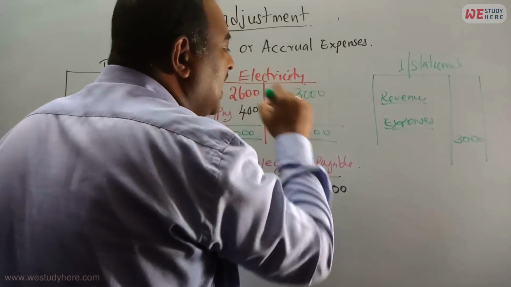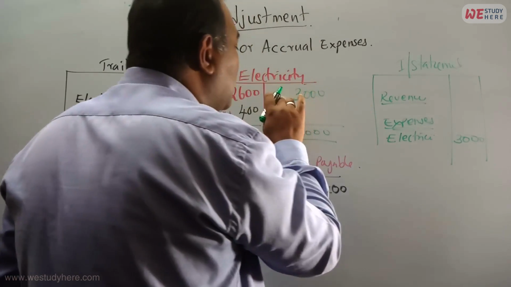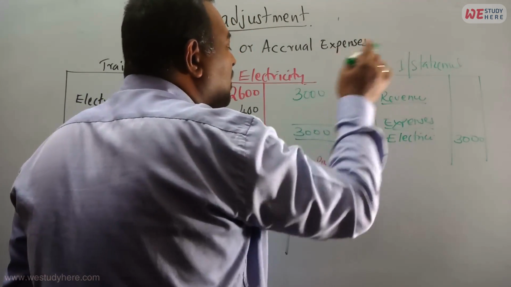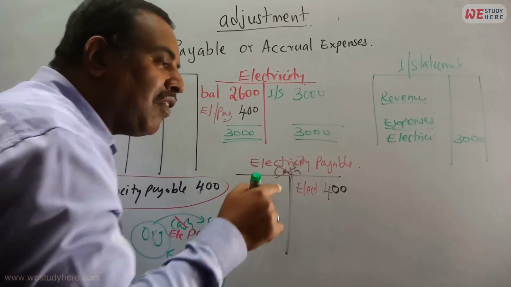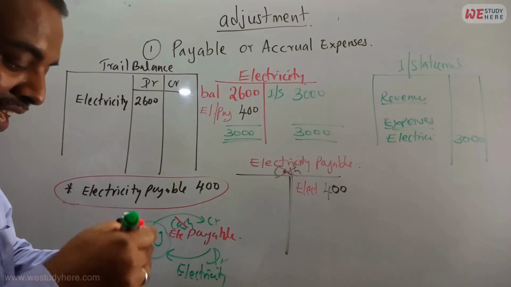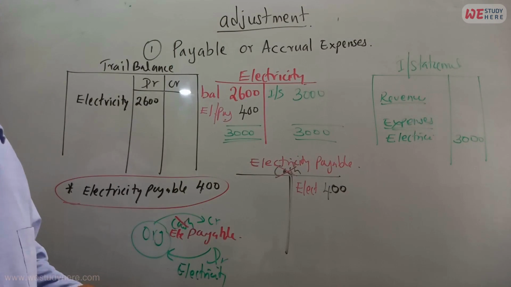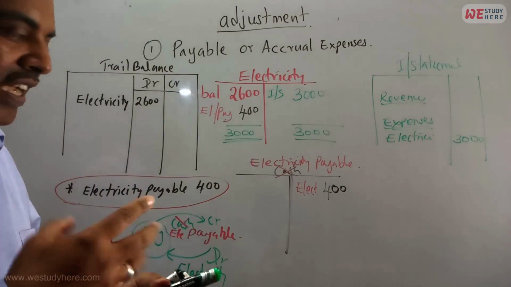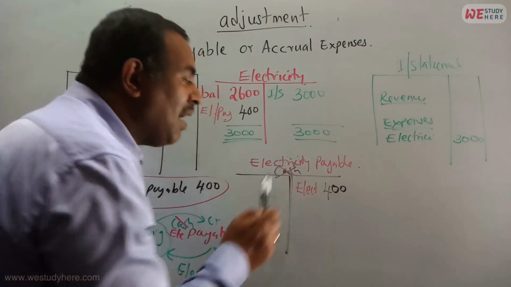The account name is electricity. Here, what are we going to write? Which account does it go to? Income statement. See now, no CD or BD. Why? Because we are closing the account. Clear? Closing means how are we closing? Permanently. We are not keeping that account for the next year. This year is finished.